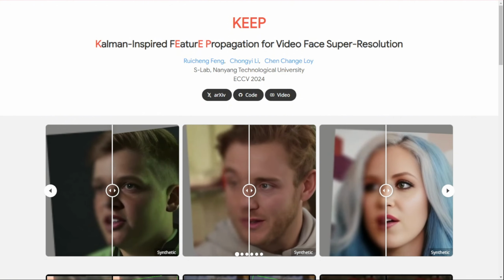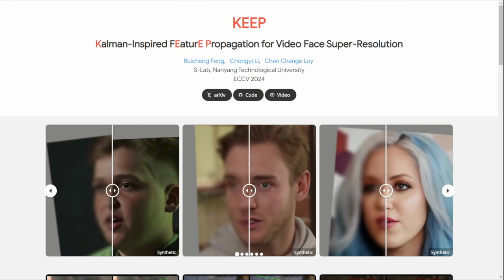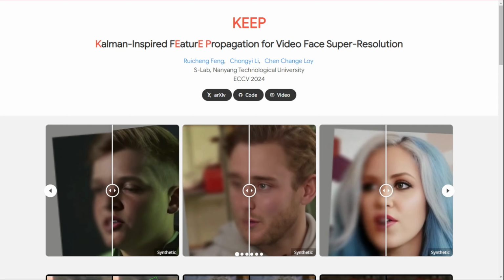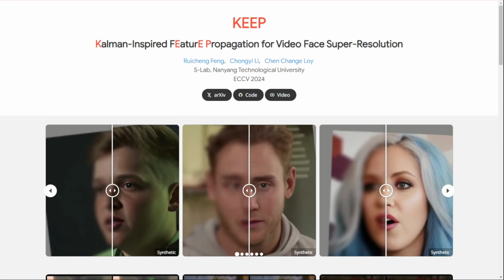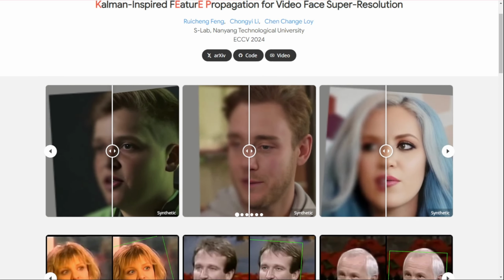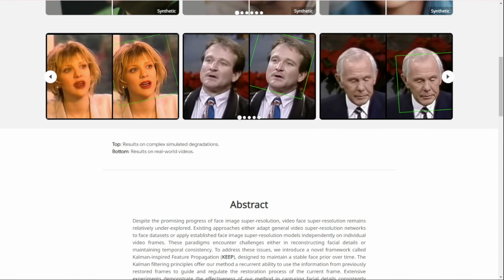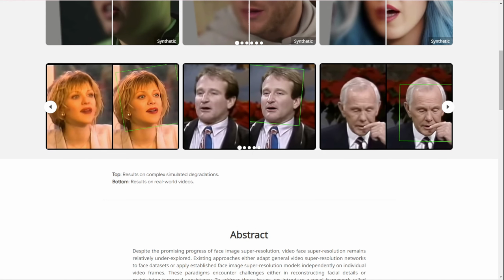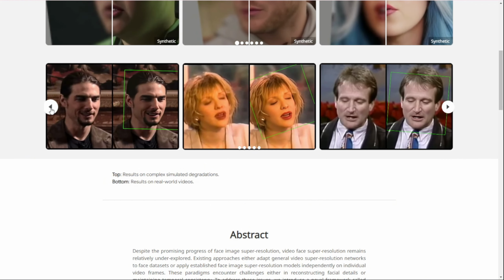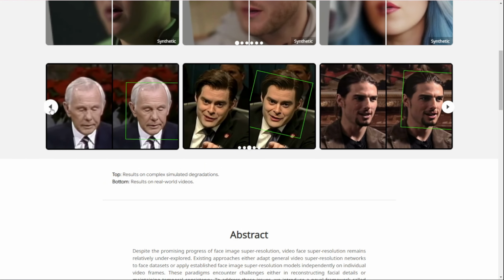Here's the cool part. Keep doesn't just process each frame in isolation, it actually uses information from previously restored frames to guide how it restores the current frame. This helps keep facial details consistent from one frame to the next, avoiding that weird, flickering effect you sometimes see in AI-enhanced videos. The researchers tested Keep against other state-of-the-art methods, and the results are pretty impressive.